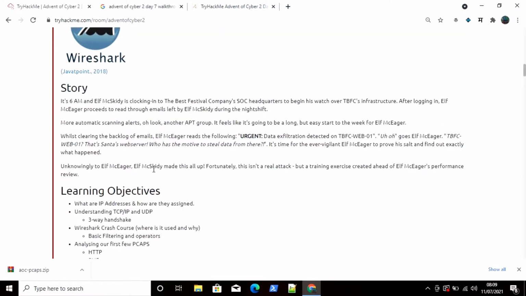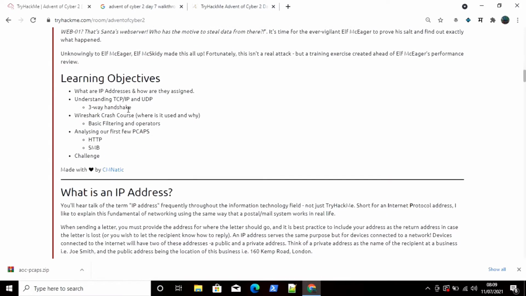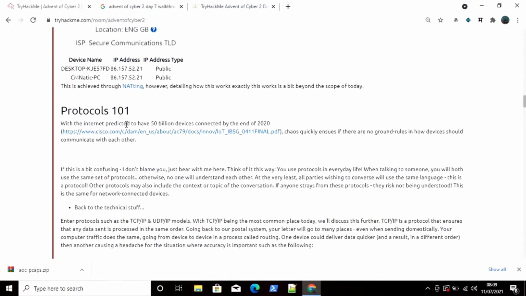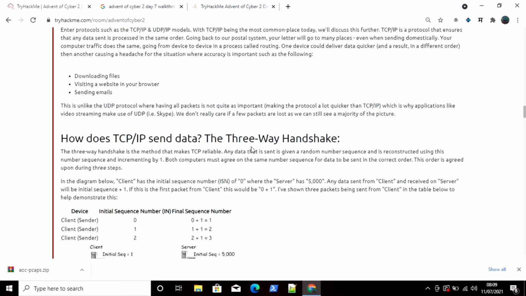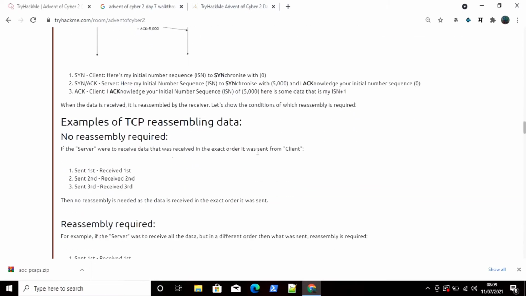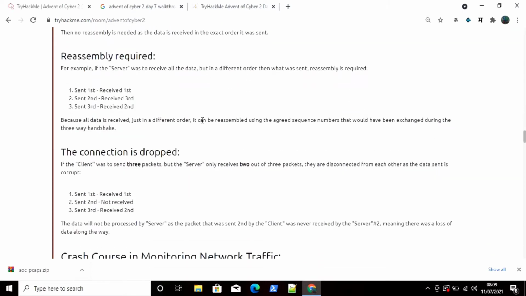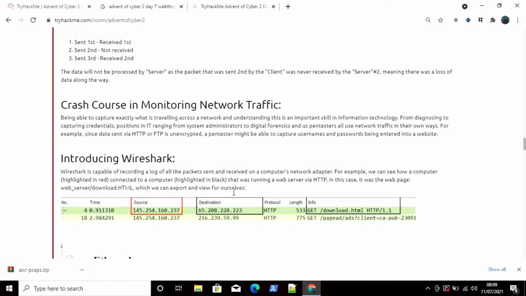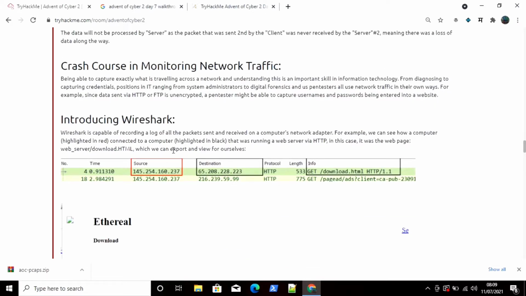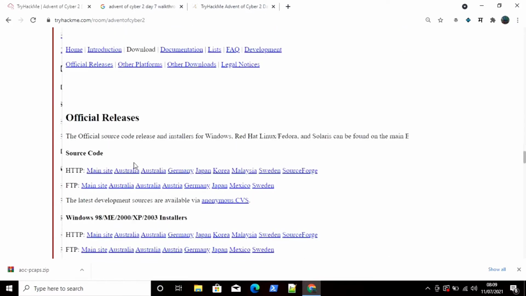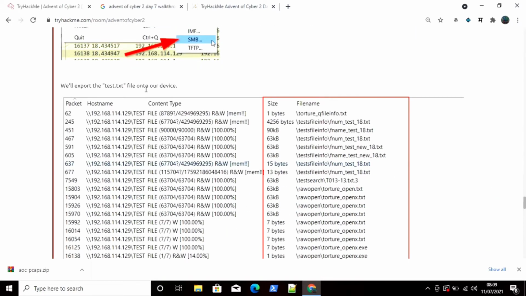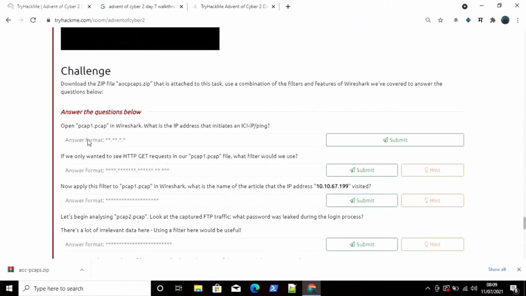You can just go through this theory part. Here they have explained the learning objectives, meaning what you will learn in this machine. Thereafter the basics of networking, like what is an IP address, what are protocols 101, how does TCP/IP send data, what is the three-way handshake, an example of TCP reassembly, and why reassembly is required. Then a crash course in monitoring network traffic, introducing Wireshark, how you can use Wireshark, and exporting data from Wireshark. So you will get multiple things in this.